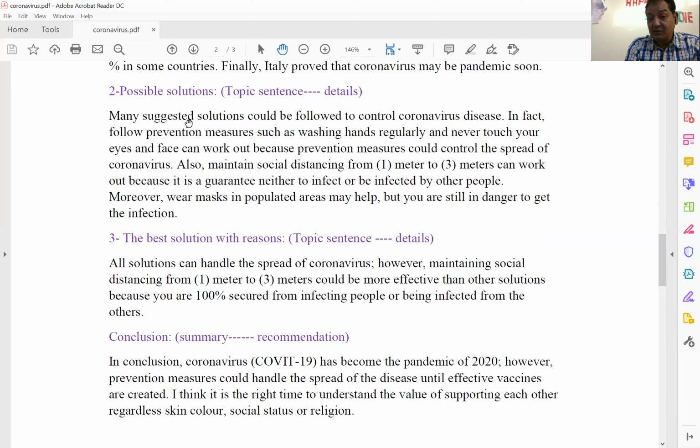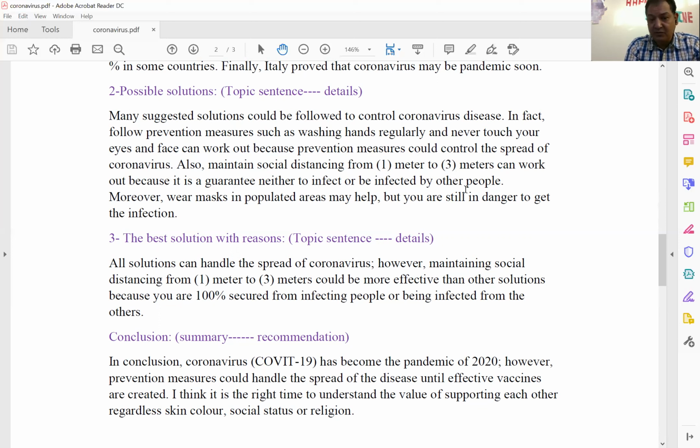Many suggested solutions could be followed to control coronavirus disease. So this paragraph will talk about the possible solutions. In fact, follow prevention measures such as washing hands regularly and never touch your eyes and face can work out. And now give the reason. Because prevention measures could control the spread of coronavirus. Also, this means a second solution. Maintain social distancing from 1 meter to 3 meters can work out. Why? Give a reason. Because it is a guarantee neither to infect or be infected by other people.